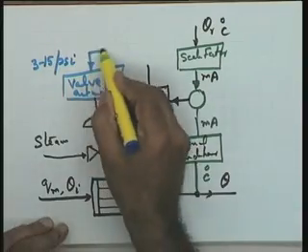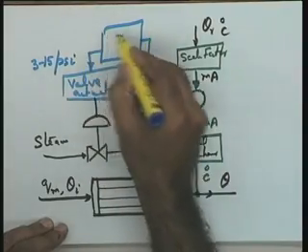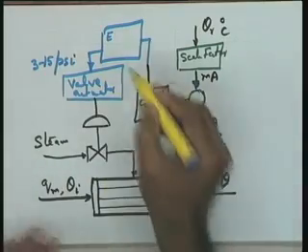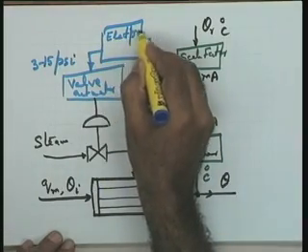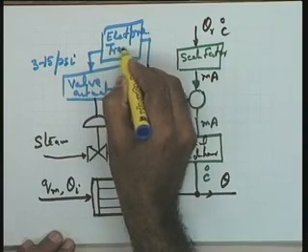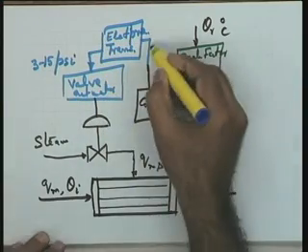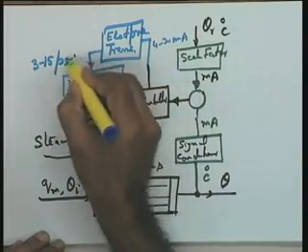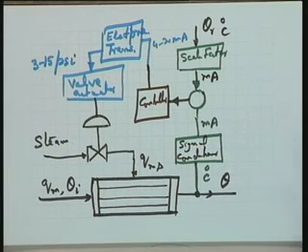Hence I have in between here, since the block is too short to write the complete name, you please complete it, an electro pneumatic transducer or electro pneumatic valve, which is going to convert this 4 to 20 milliamperes input signal to a 3 to 15 psi signal, and hence this is your complete schematic of a temperature control loop.